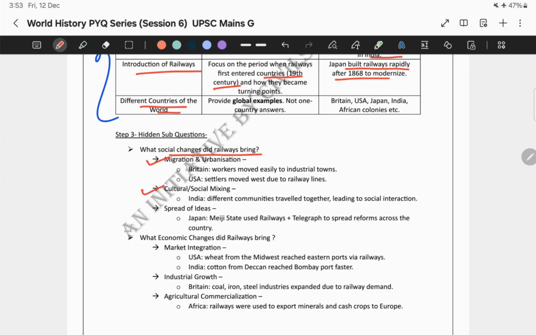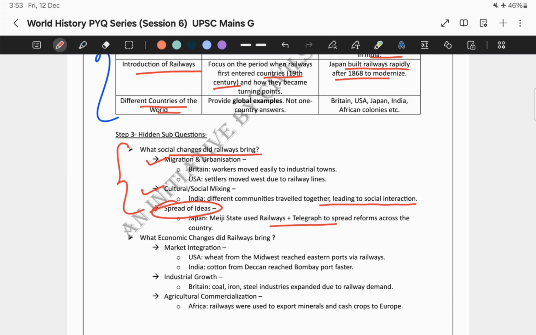Next comes cultural or social mixing. Now in India, different communities traveled together, leading to social interaction across the caste lines. So obviously, when people travel together, the interaction will be across the caste lines. Next, the most important thing is the spread of ideas. Say, for example, Japan's Meiji state used railways and telegraph to spread reforms across the country. So this is the first part of the question. That means this is one of the hidden sub questions.